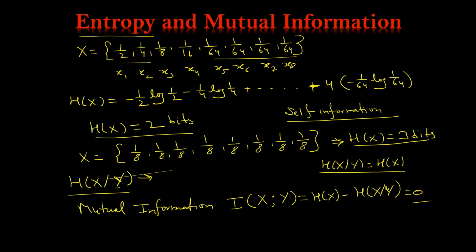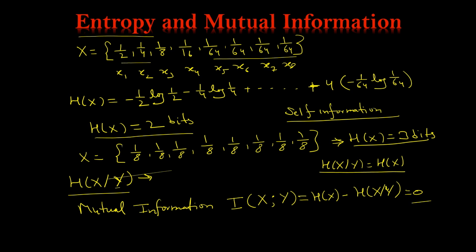So the mutual information for the events X and Y will be 0 if they are independent. If they do not have any similarity, then the mutual information will always be 0.